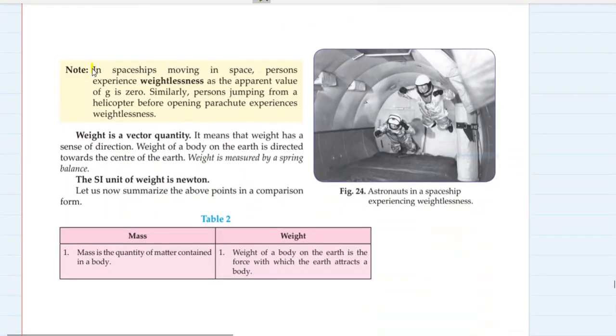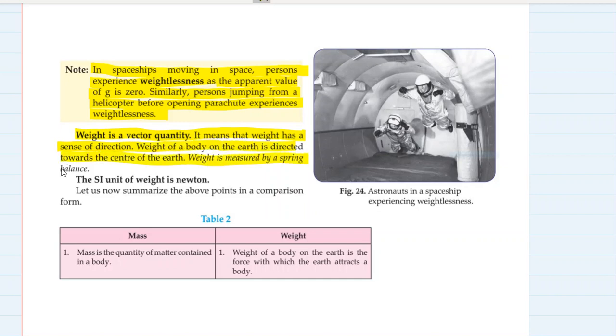In spaceships moving in space, persons experience weightlessness. Have you seen this? There are many videos on YouTube, you can see. As the apparent value of g is zero. Similarly, persons jumping from a helicopter before opening a parachute experience weightlessness. जो लोग फ्री डाइविंग करते हैं, क्या बोलते हैं उसको, बेस जंप करते हैं, they also experience weightlessness. Weight is a vector quantity. It means that weight has a sense of direction. It is always directed towards the center of Earth.